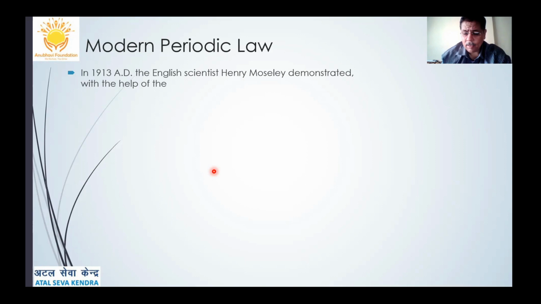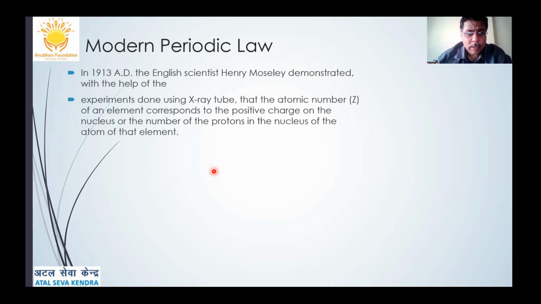So in 1913, English scientist Henry Moseley demonstrated with the help of experiments done using X-ray tubes that the atomic number of the element corresponds to the positive charge on the nucleus, because the number of protons is the same as the number of electrons in a neutral atom.